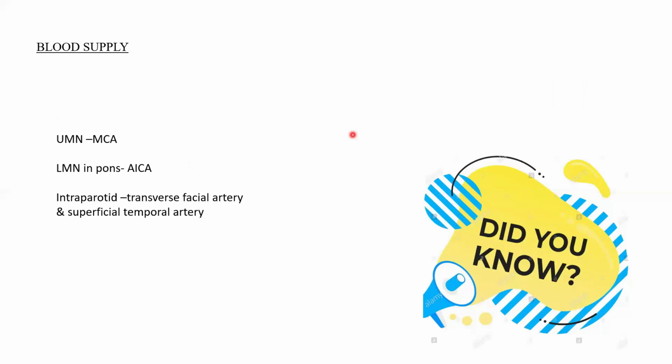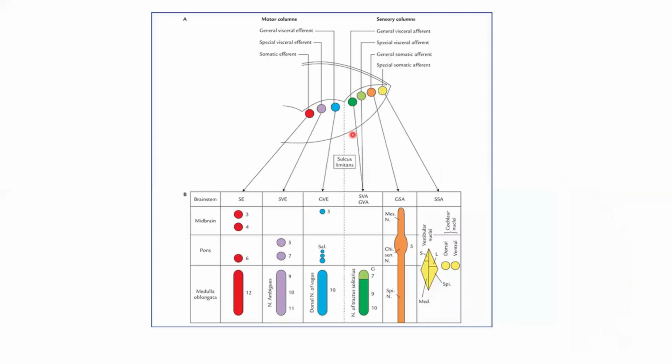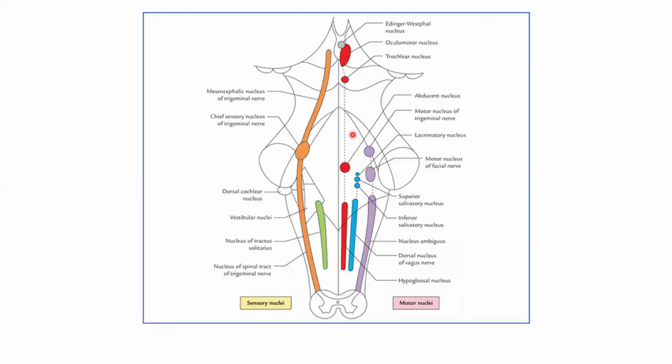Okay. So we saw the blood supply of the facial nerve, isn't it? Labyrinthine artery, the superficial petrosal artery, as well as the stylomastoid artery. The upper motor neurons related to the facial nerve are supplied by the middle cerebral artery, the motor cortex. The lower motor neurons in the pons are supplied by the anterior inferior cerebellar artery. The intraparotid course of the facial nerve within the parotid gland is supplied by the transverse facial artery and superficial temporal artery. Okay. As I complete my presentation, I would like to share with you these two pictures from Vishram Singh.